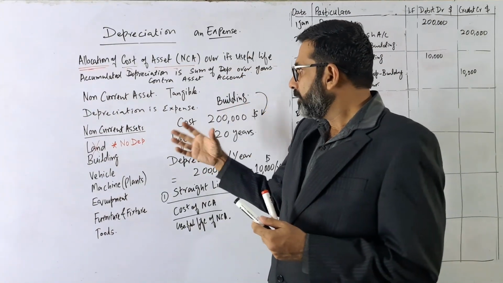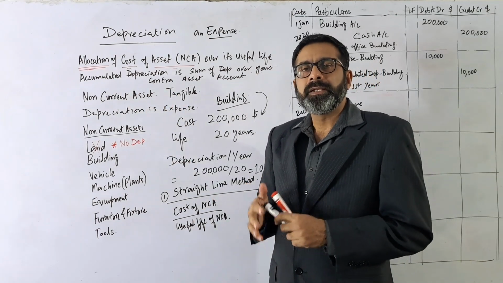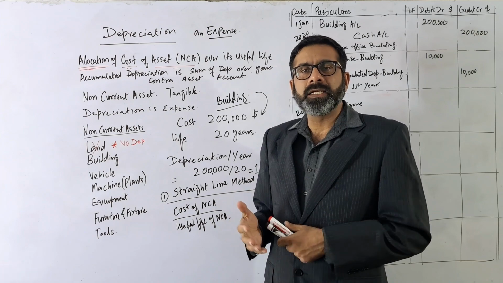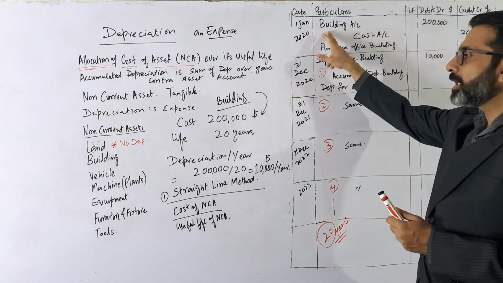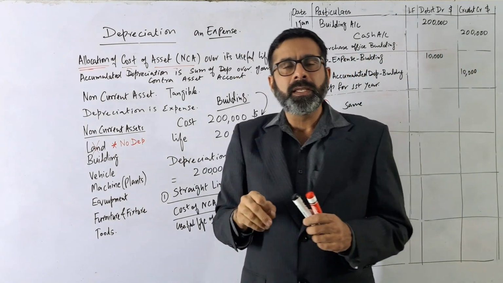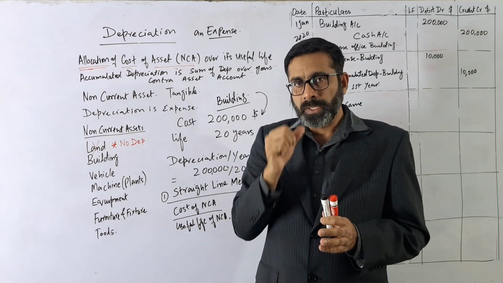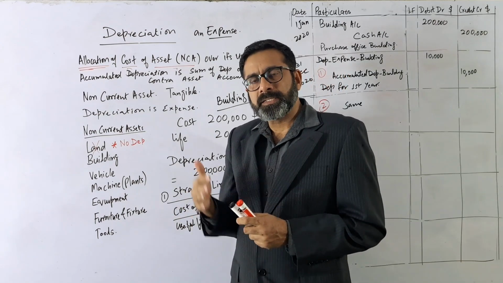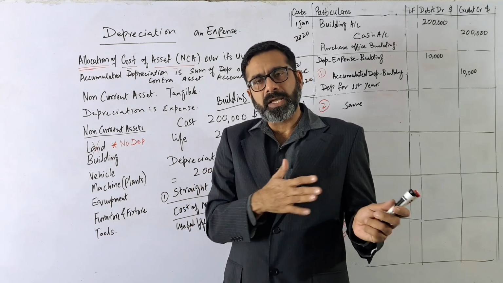So how will we write the accumulated depreciation in the accounts? Obviously we have to prepare the T accounts. We have to prepare the ledgers, or we have to prepare the accounts. So that account, the building account, is the cost of the asset. So that account will be there in the statement of financial position for the next 20 years. So it is the real account. Then the expense account every year will be there in the income statement, 10,000, 10,000 every year.